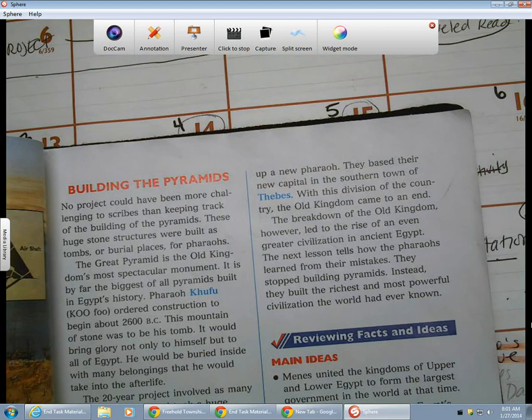The breakdown of the Old Kingdom, however, led to the rise of even greater civilizations in ancient Egypt. The next lesson tells how the pharaohs learned from their mistakes. They stopped building pyramids. Instead, they built the richest and most powerful civilization the world had ever known.